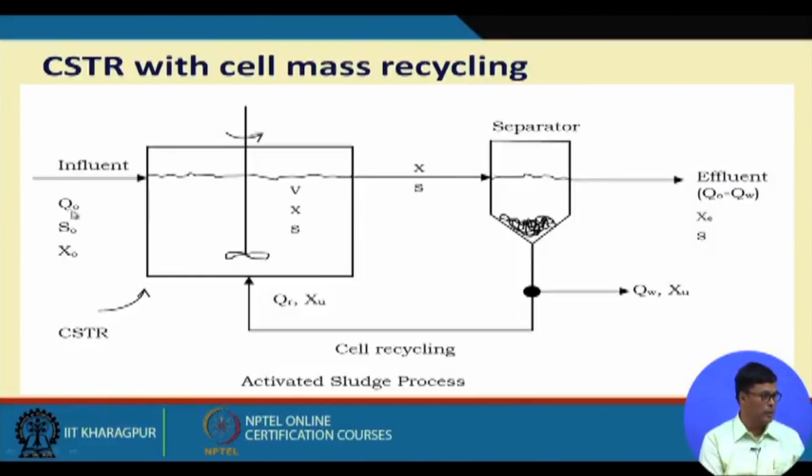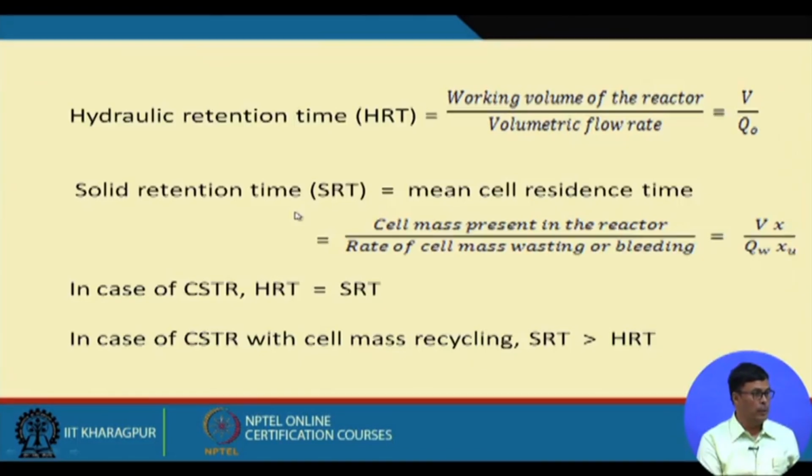Now this is like this. Q0 is the flow rate, and V is the volume of the reactor. Here V divided by flow rate, volume per unit time, so it will be time. So this is the hydraulic retention time.